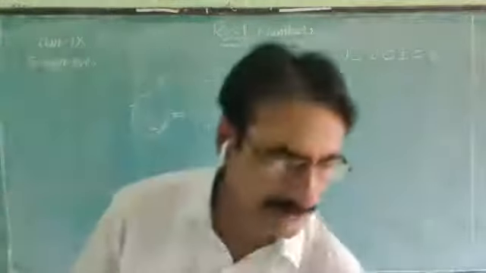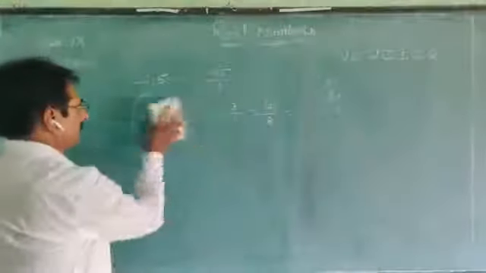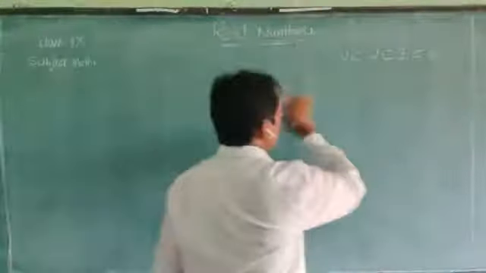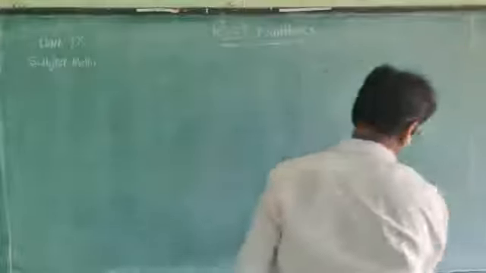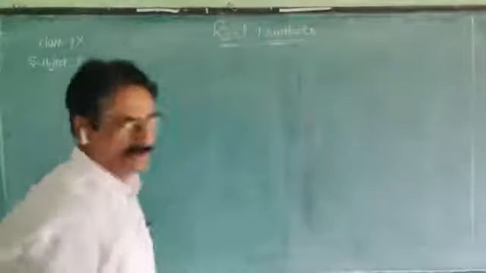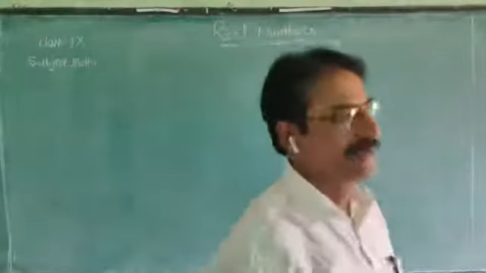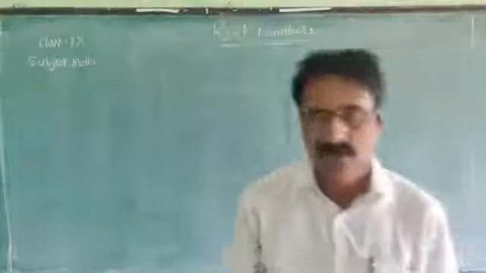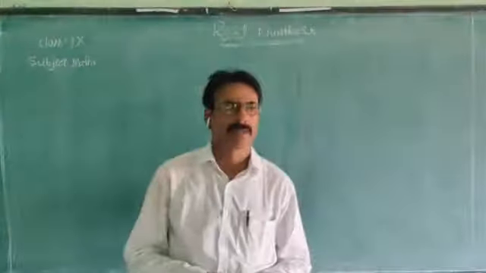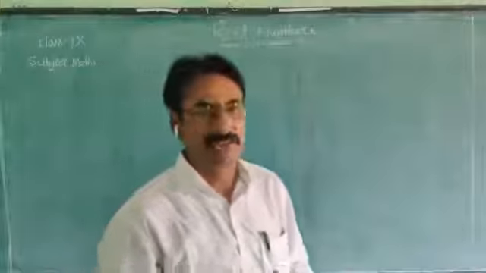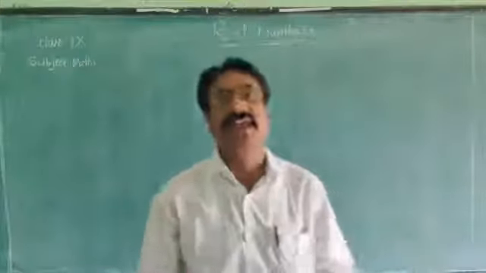Now we are going to see how to represent the rational numbers on the number line, or another way.